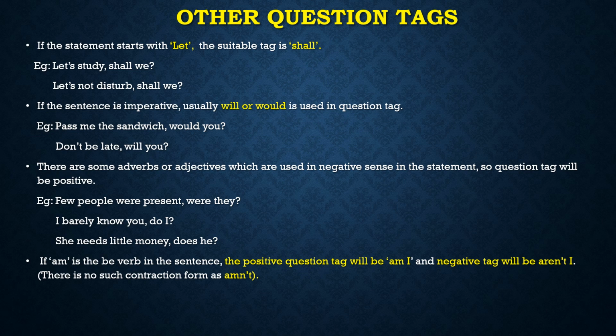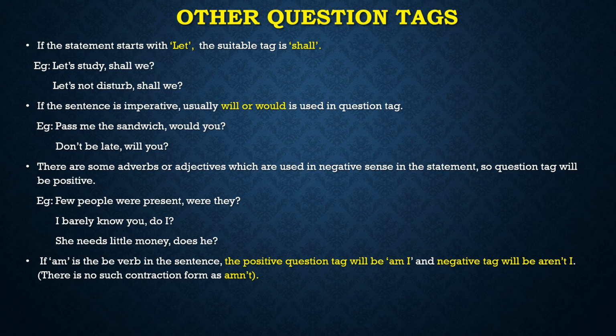Next comes, there are some adverbs or adjectives. Now earlier we know that negative words only no, not, never are there. But this is the high time when we have learned that there are many adverbs and adjectives that have negative sense or negative meaning. For example, we have learned the concept of few, little. These mean negative only. Hardly, barely, rarely. These all are adverbs and negative words.